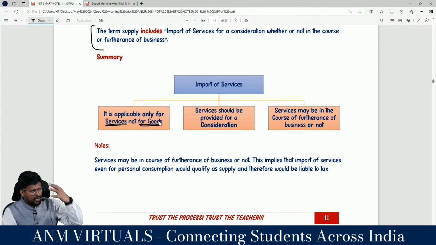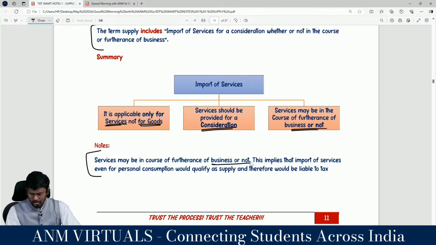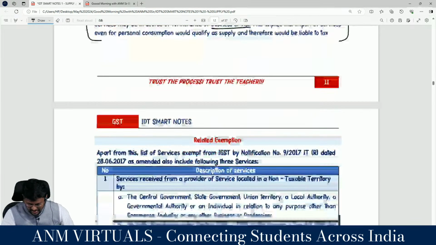Goods are covered under the ambit of the Customs Act; services should be provided. Services may be in the course or furtherance of business or not. This implies that import of services even for end consumption will also qualify as supply and therefore would be liable to tax. Are you really with me?